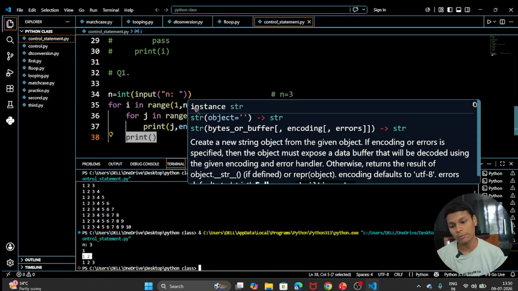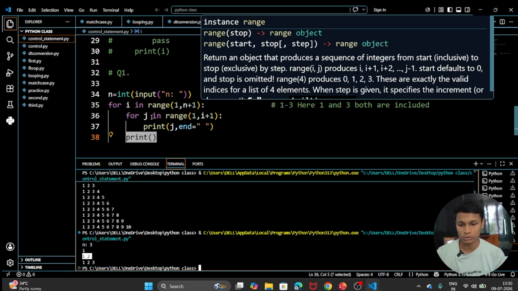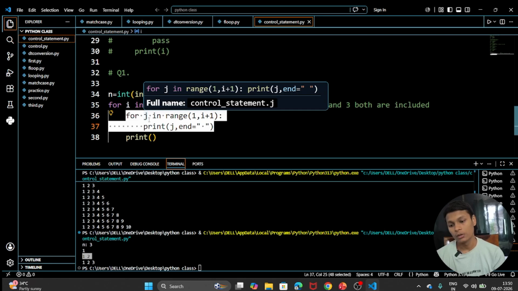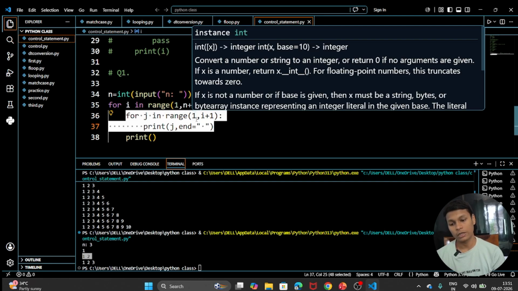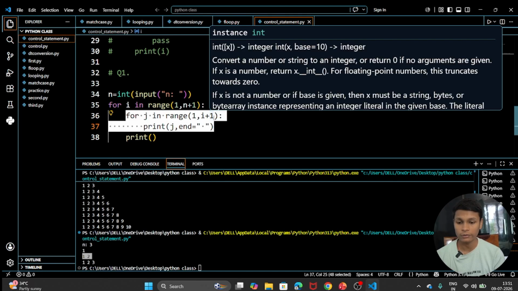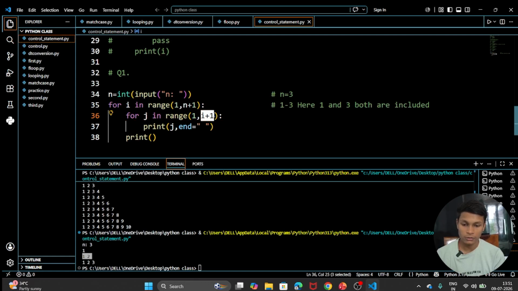So next time our value is 2. Yes, this condition was also true, so it will again run this loop. For j in range, the value of j will start with 1 and go up to i plus 1. What was the value of i here? The value of i is 2 here, so 2 plus 1 is 3. So we are going with 1 and 2, only 2 times it will be printed, because i plus 1 reaches the value of 3.